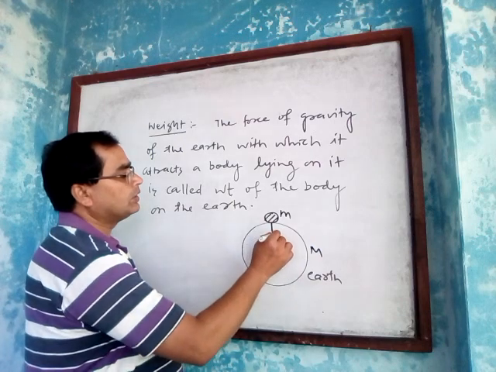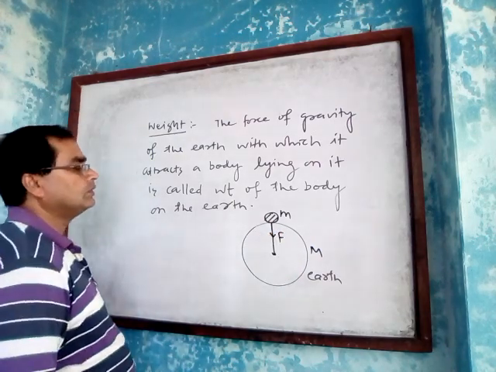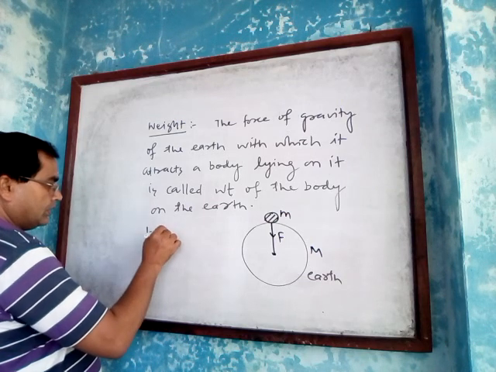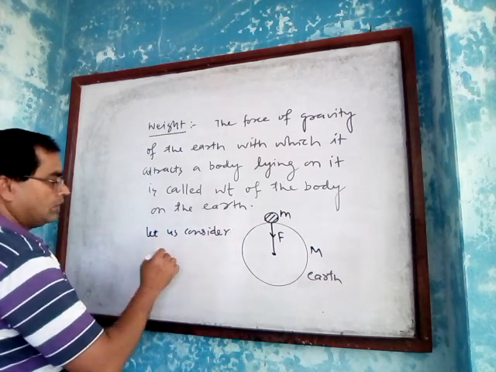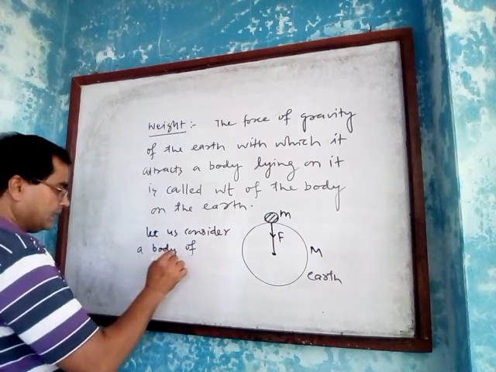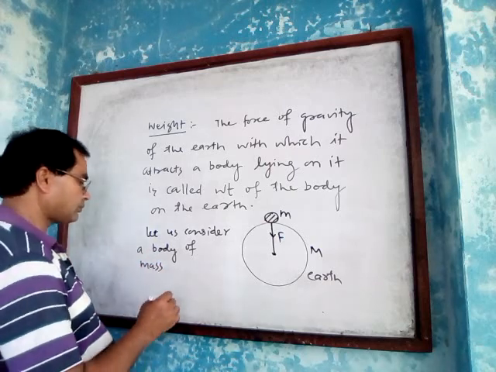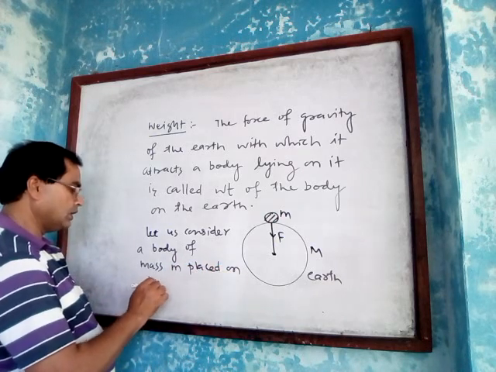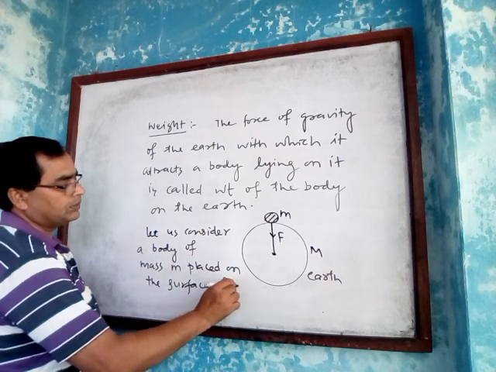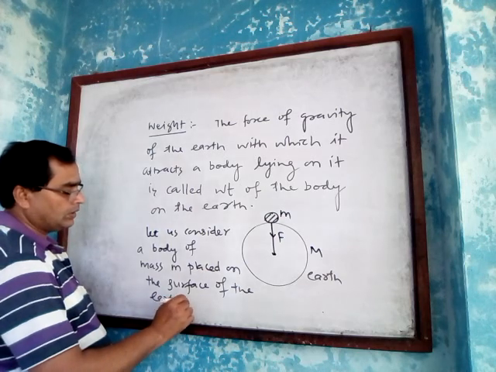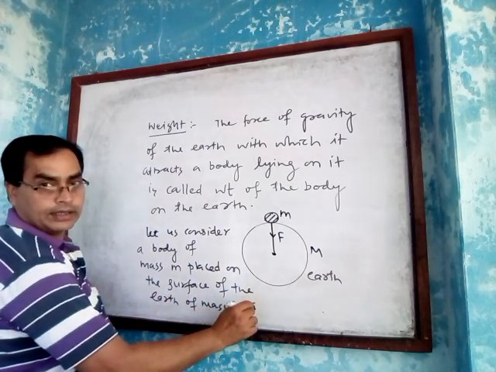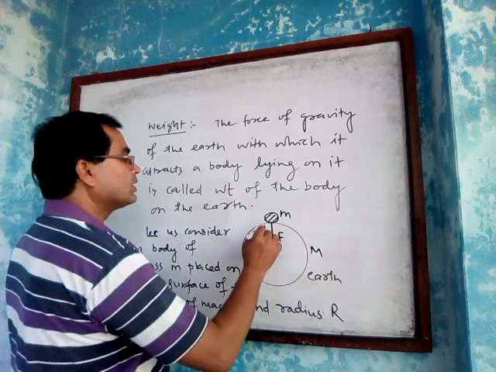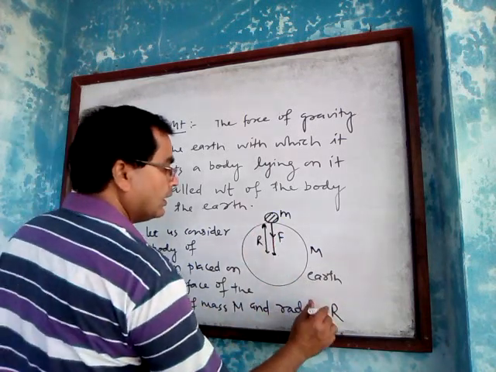The earth is pulling it by the force of gravity F. Let us consider a body of mass m placed on the surface of the earth of mass M and radius R. Okay? Radius R.